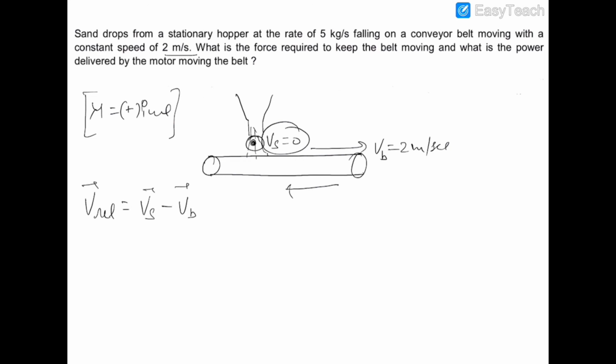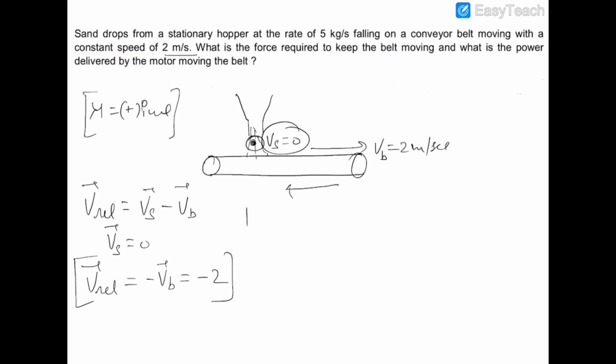You can see that v sand is 0, so v relative would be equal to minus v belt, which is equal to minus 2. So this is the relative velocity, and it is in the backward direction.